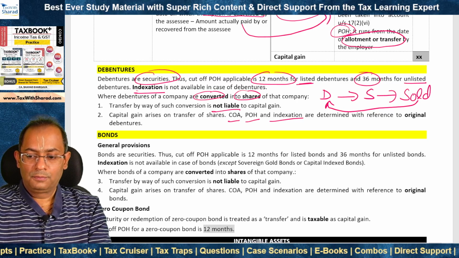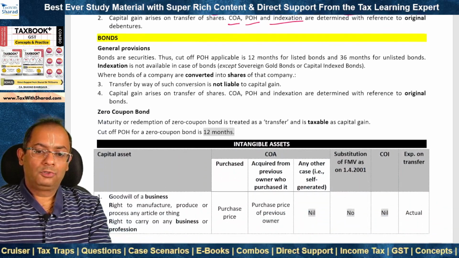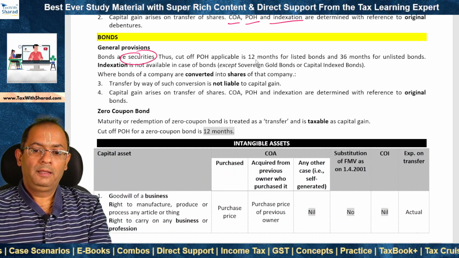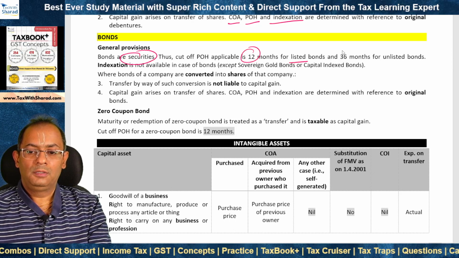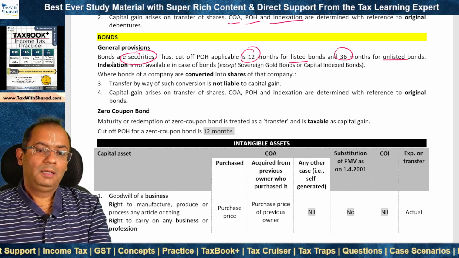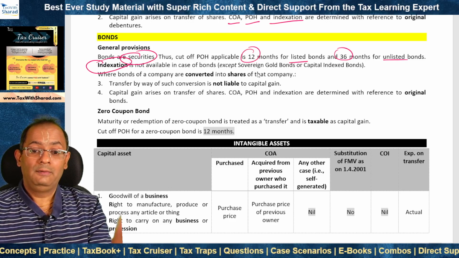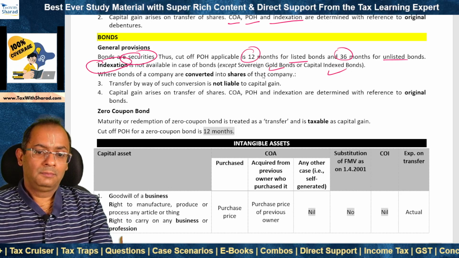What about bonds? Bonds are also securities. Thus, the cutoff period of holding for short-term or long-term capital gain is 12 months for listed bonds and 36 months for unlisted bonds. As we noted some time back, indexation is not available in the case of bonds, but it is available for sovereign gold bonds or capital index bonds.